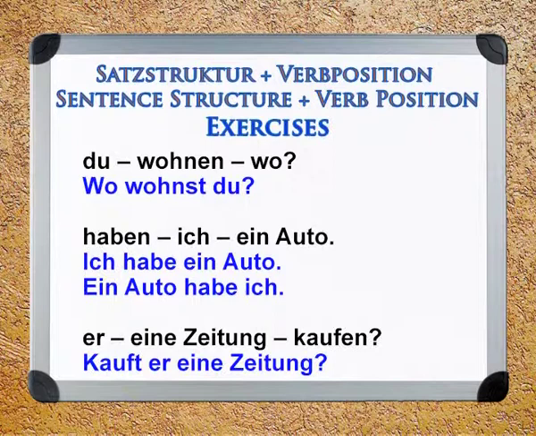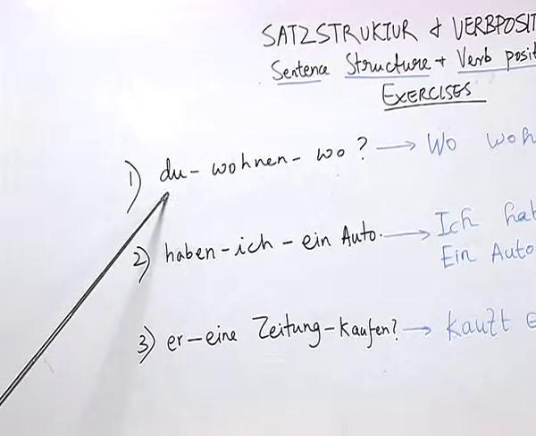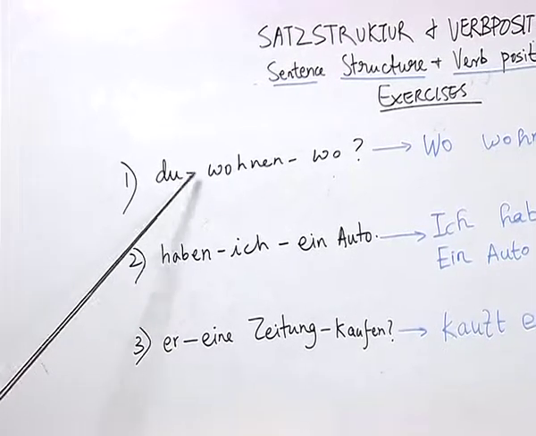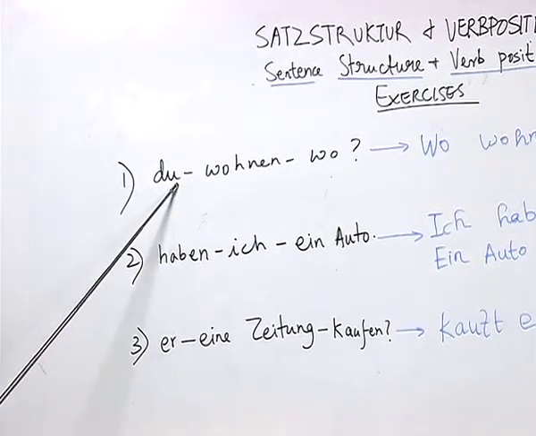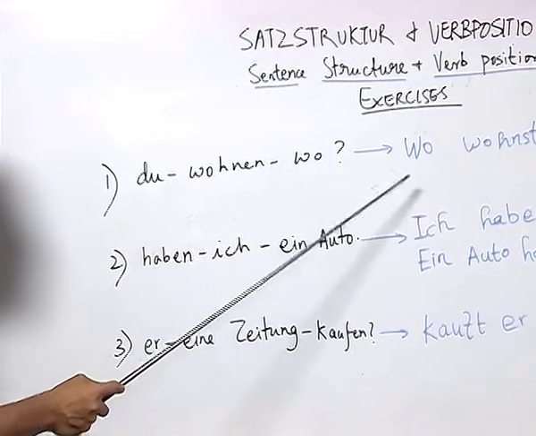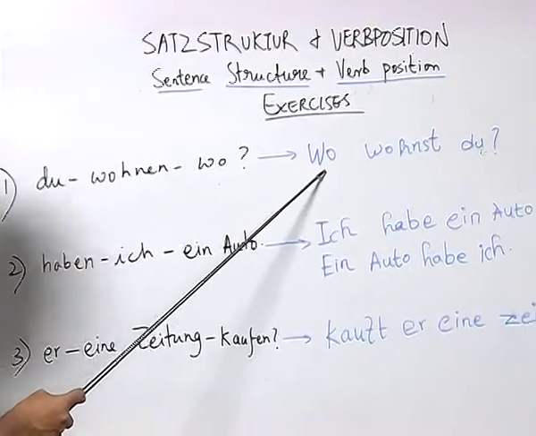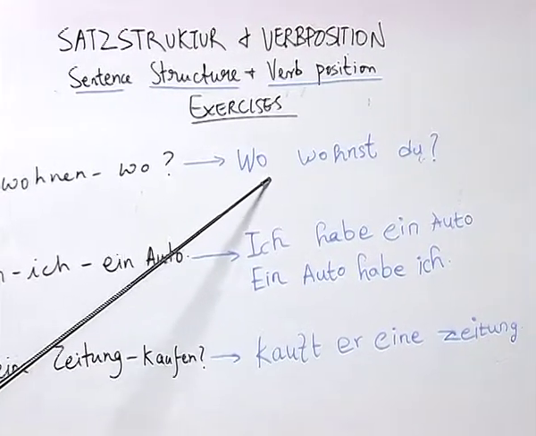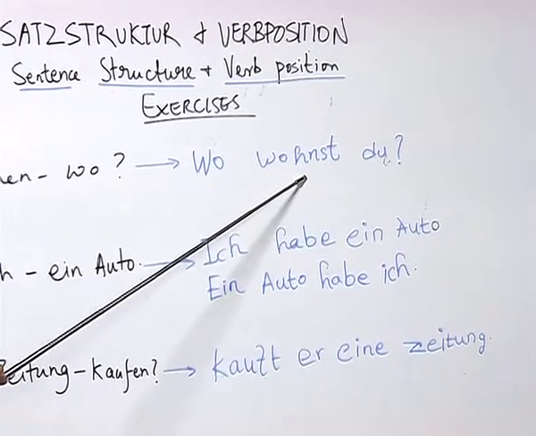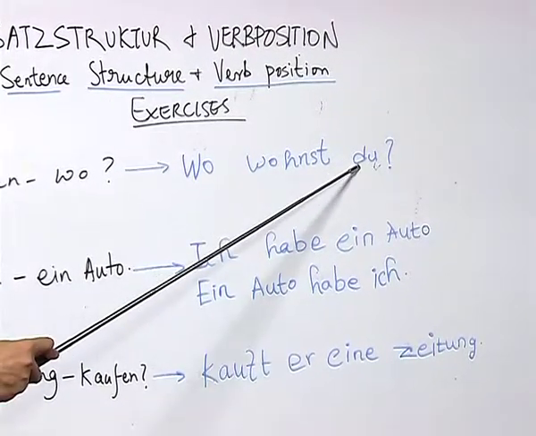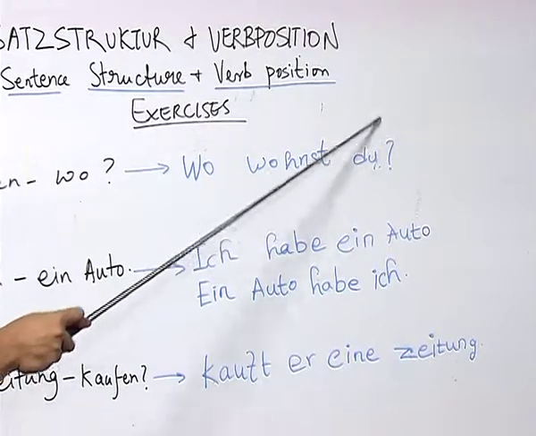Here we have three words, du, wohnen, wo, with a question mark. As you know, here wo is a W question because it starts with W. We have the verb wohnen and we have the pronoun du here. And as you know, the verb is always conjugated according to the noun or to the pronoun. So, the student has written the correct answer by placing the W question at the beginning, the verb at the second position, which is conjugated, and also the pronoun or the subject with that, and at the end a question mark.